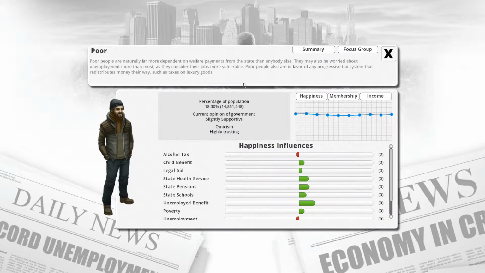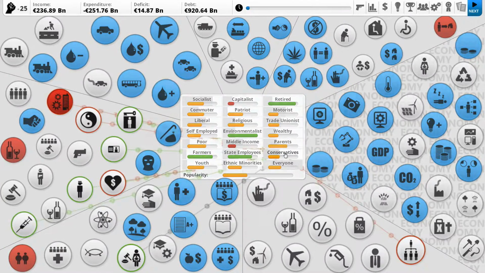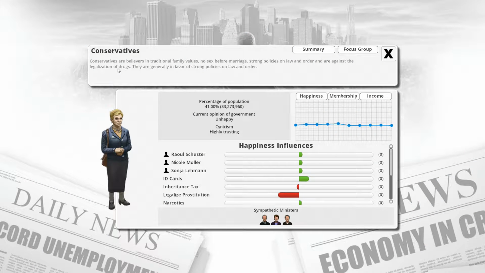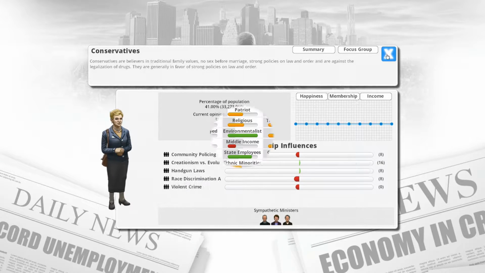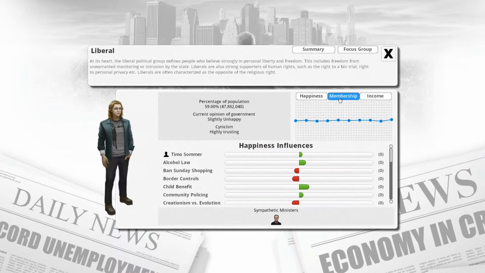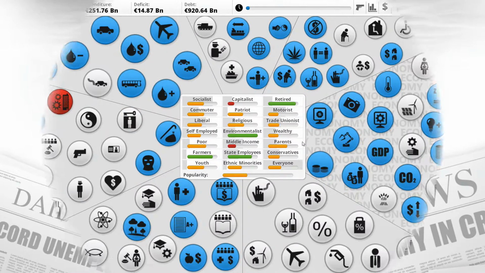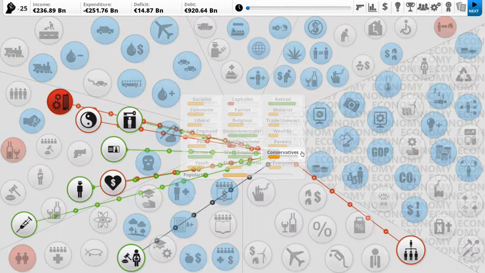Now, it tells you what sort of things they do like and don't like. For instance, the Conservatives, they're believers in traditional family values, no sex before marriage, strong policies on law and order, and are against legalisation of drugs. And it tells you the sort of things that make them members and not. They are effectively the complete opposite of the Liberals. So there's very few that actually say more for Conservatives or less for Conservatives.